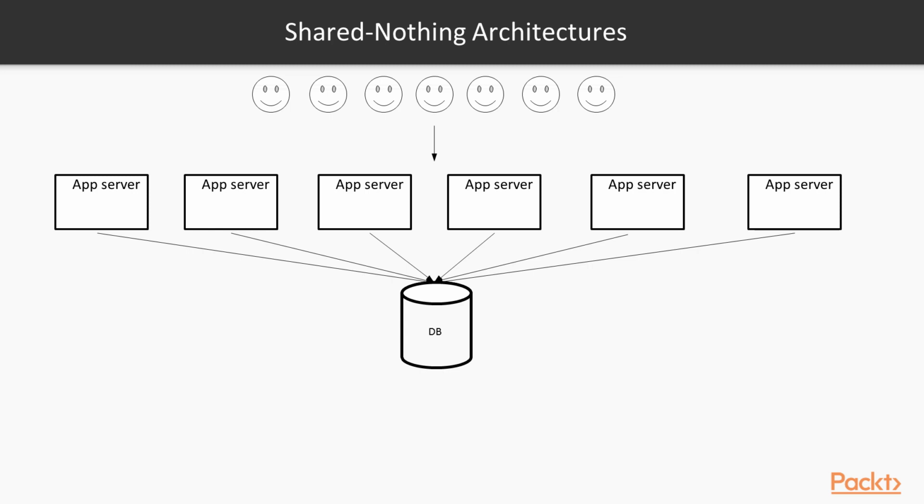As a result of this, the requests from our users are now split between more servers, so our service can cope with the increased load. However, as we can see, all the servers end up using our single database, which is an obvious bottleneck.